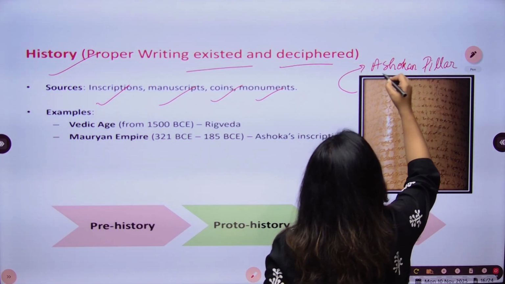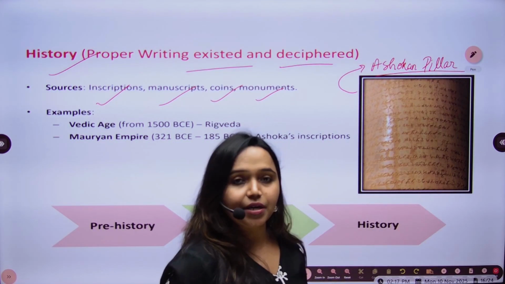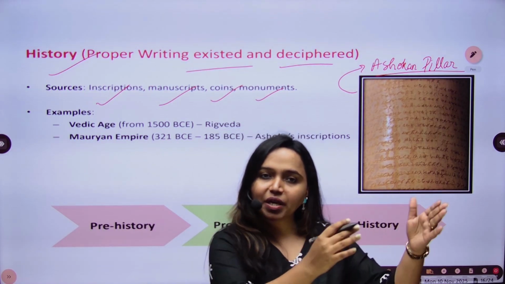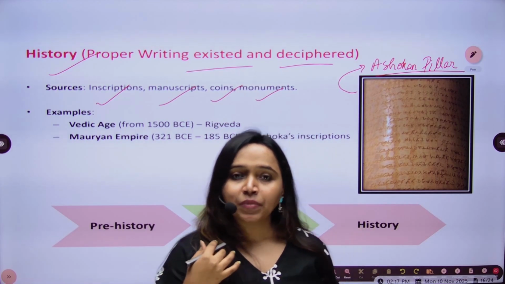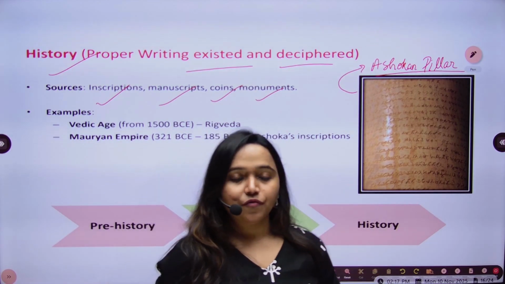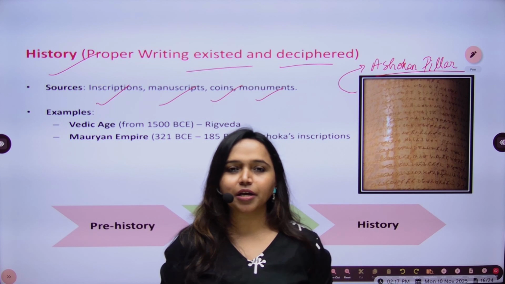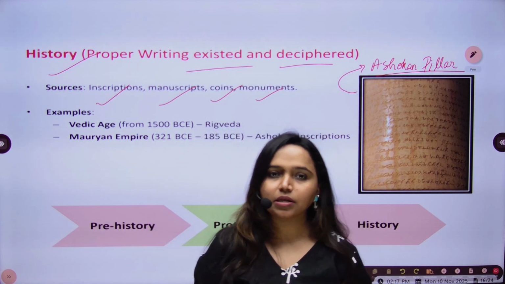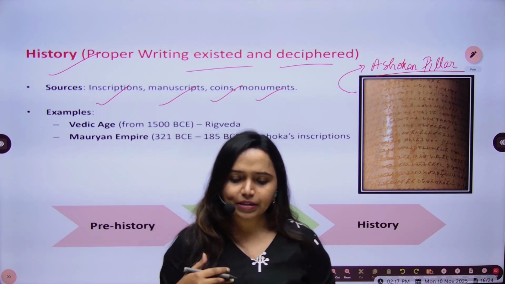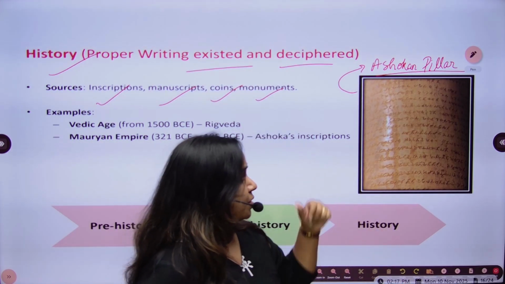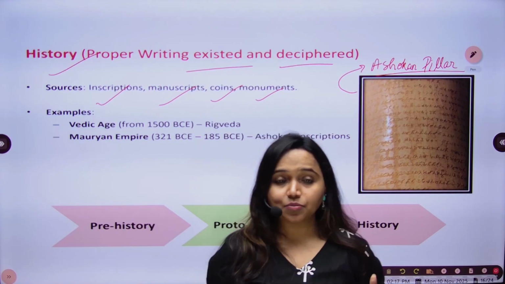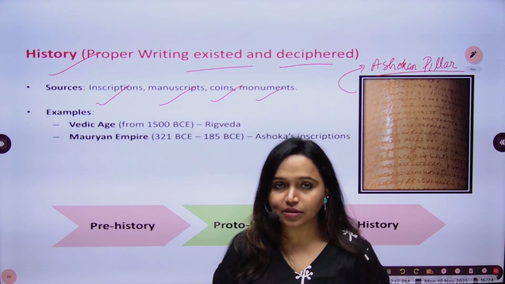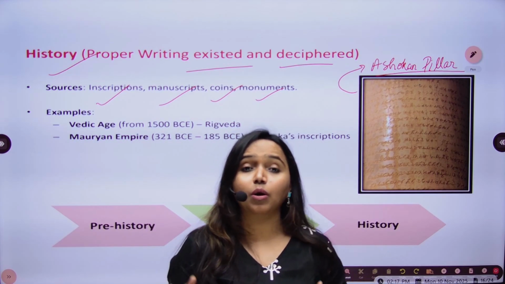We know a great deal of information about the Mauryan period, especially the time of Ashoka, which has been deciphered from the pillar inscriptions built by Ashoka at that point of time. We know about the famous Kalinga War, after which Ashoka made tremendous changes in his administrative policies. There is a 13th rock edict of Ashoka, from where we know about the Kalinga War.